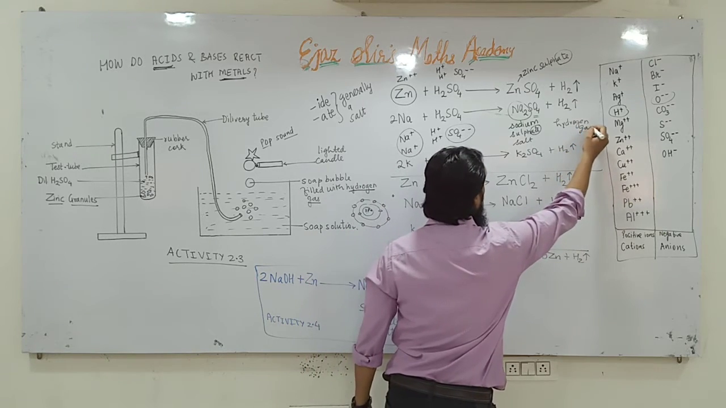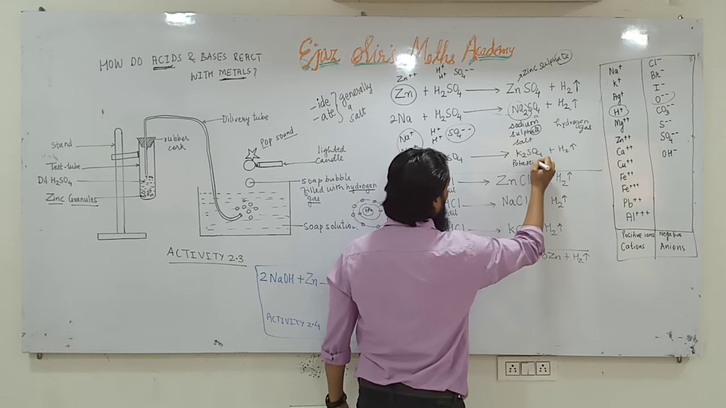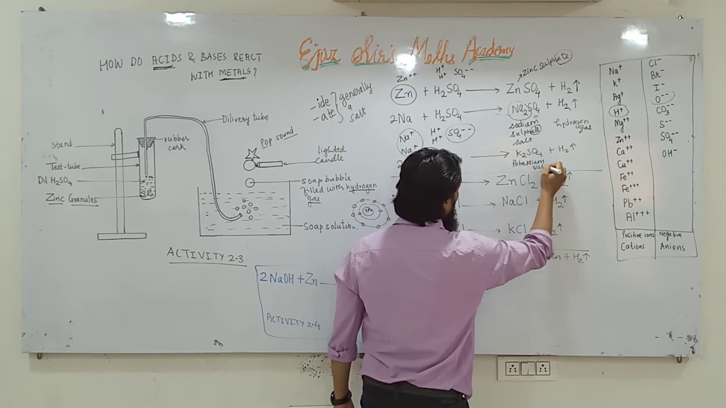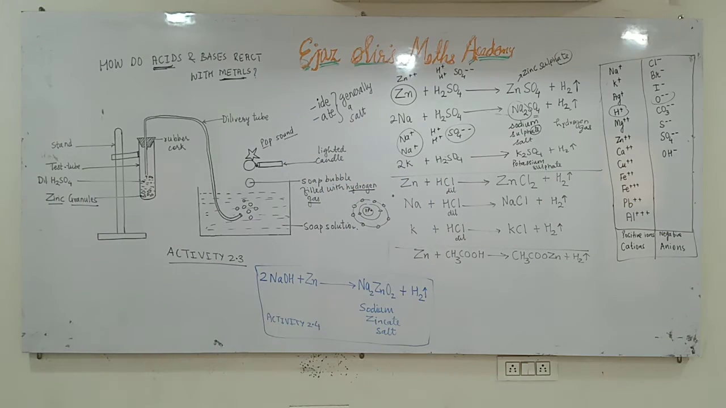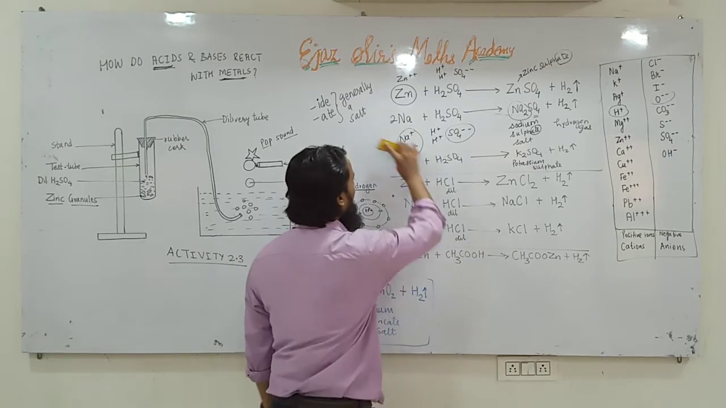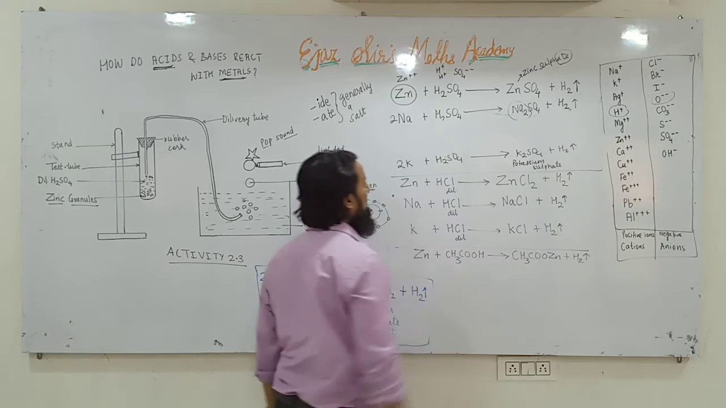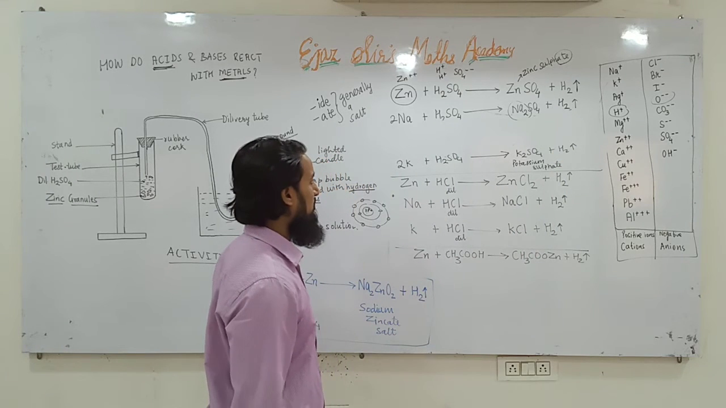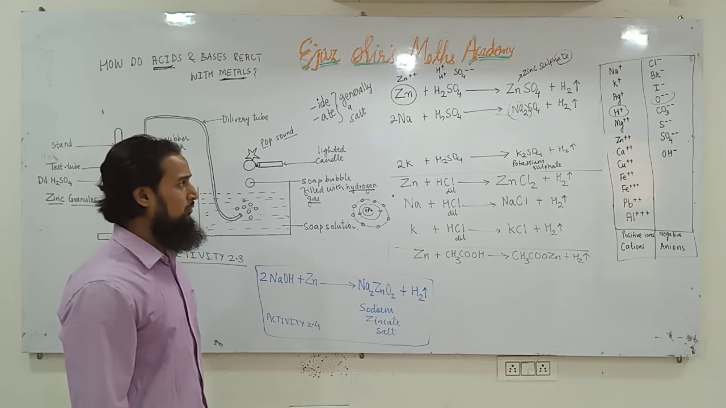Okay, this is hydrogen gas. So its name will be potassium sulfate. Can you see things clearly? So it is potassium sulfate. I am erasing it. Okay, this is potassium sulfate plus hydrogen gas. You can pause the video and note down the reactions if you want to.